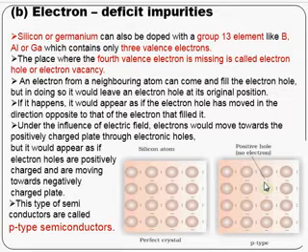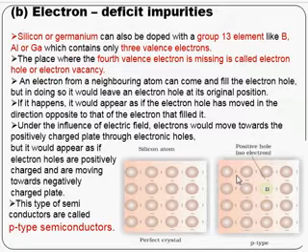Now here, in order to fill up this hole, an electron from here can come and fill up this hole, but in the original position of the electron, a hole will be created. Again, in order to fill this hole, an electron will jump from here to here. Again a hole is created over here.